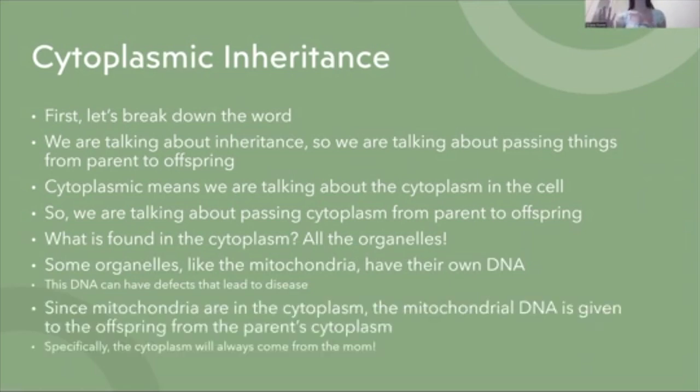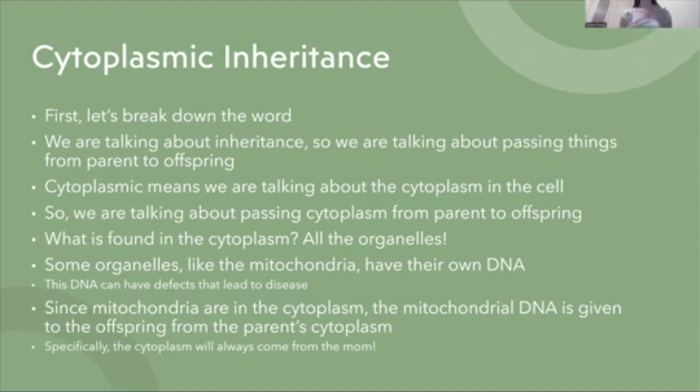There are quite a few mitochondrial diseases due to defects in the mitochondrial DNA. So if we have mitochondrial DNA in the parent cytoplasm, it can be passed to the offspring, and then they can have that mitochondrial disease.